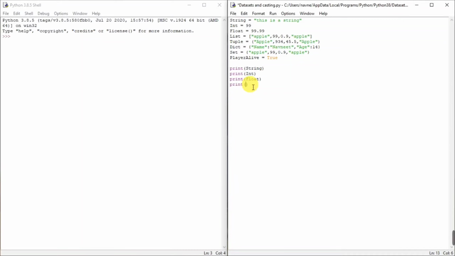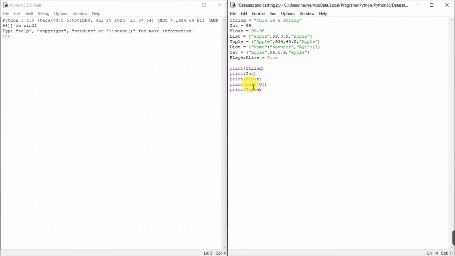We can just write the name of the array, which is list in our case, open and close square brackets, and let's say we want to print out apple. So apple is at index 0, so we'll write 0, and that's all done. Now let's print out the tuple.